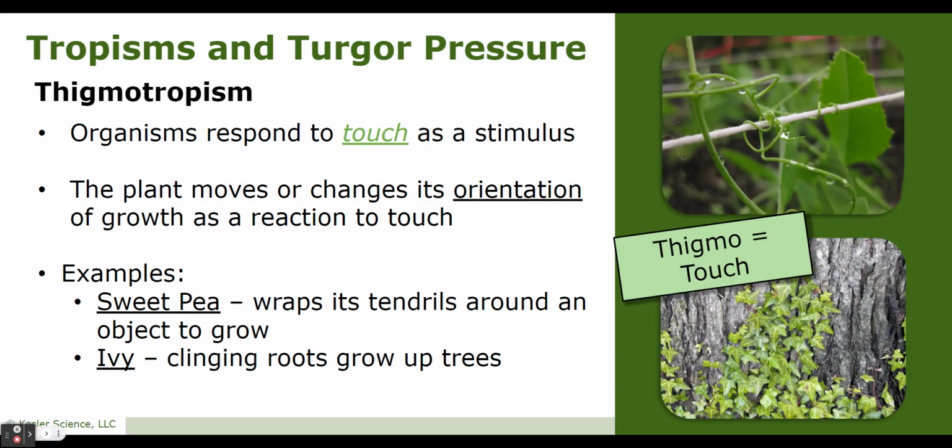Thigmotropism. So we're on to the next page. Organisms respond to touch as a stimulus. A plant moves or changes its orientation, that's like its position, of growth as a reaction to touch. So, some examples: the sweet pea, that's this top picture. Sweet pea wraps its tendrils around an object to grow. And then ivy, that's our bottom picture. The roots actually cling to the tree and grow right up the tree. Sometimes they grow up houses as well.